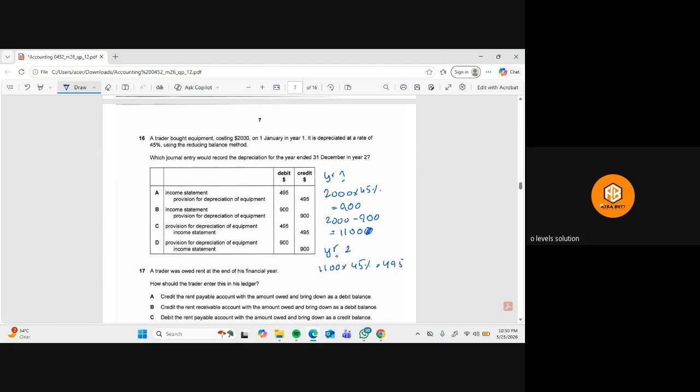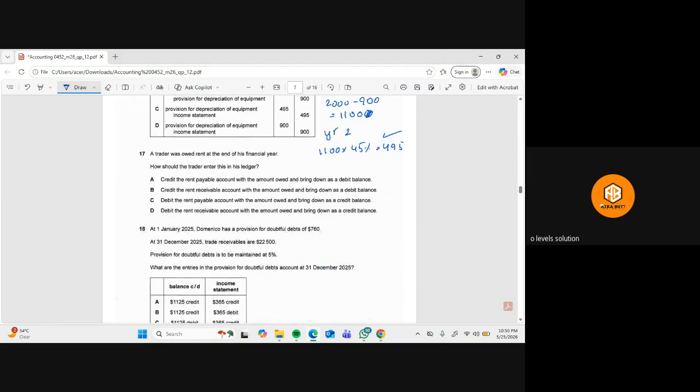So it means that in the second year, we will debit the income statement because we charge the depreciation. Depreciation we will shift to the income statement. So the income statement will be debited with 495 and the provision for depreciation account will be credited with 495. So A is the right option.